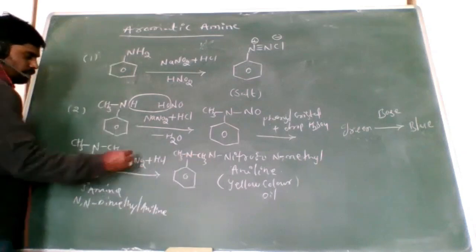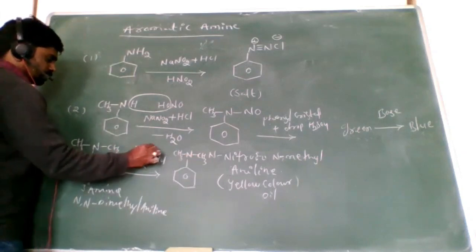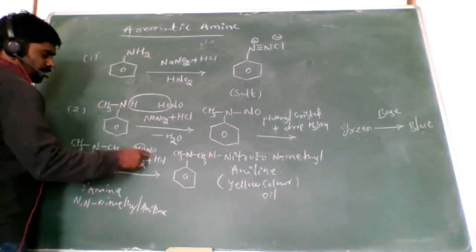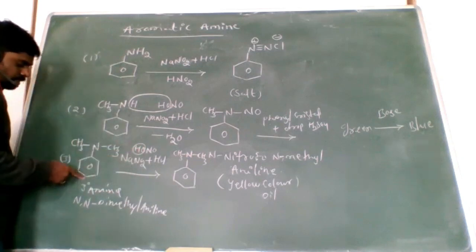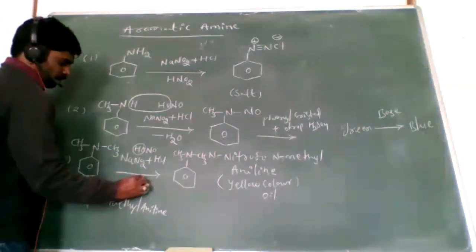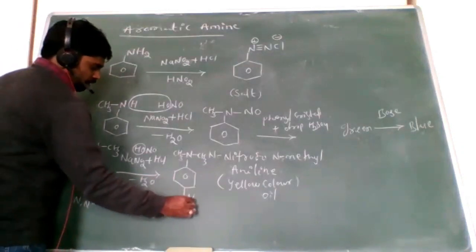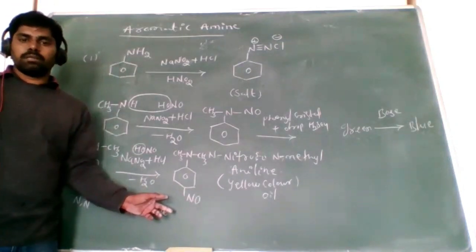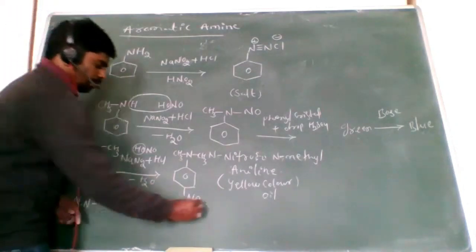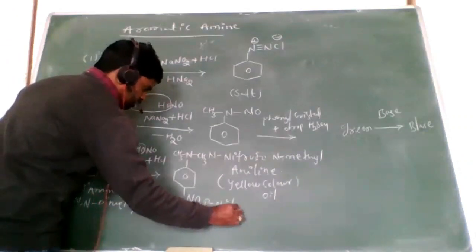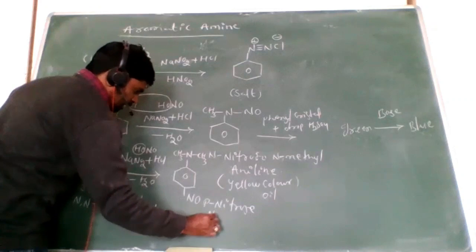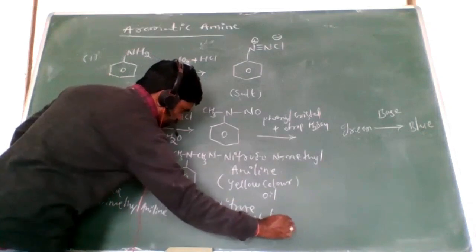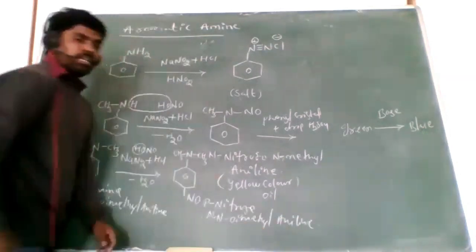When you add NaNO2 and HCl, we get nitrous acid. Here is the OH, here is the H; minus a water molecule eliminated, the nitroso group is substituted in place of hydrogen at the para position. So its name is para-nitroso N,N-dimethyl aniline.